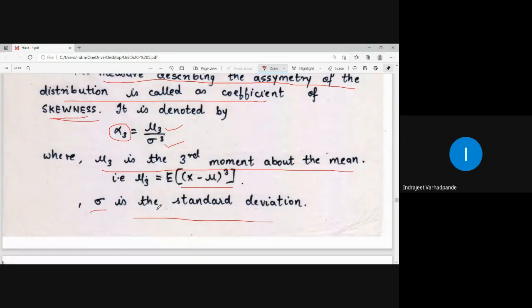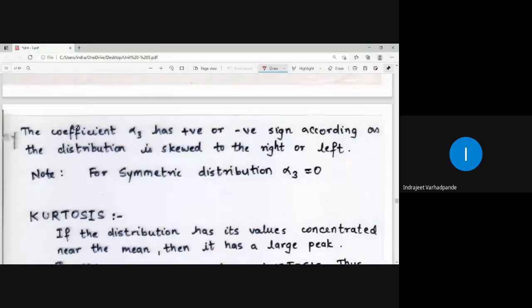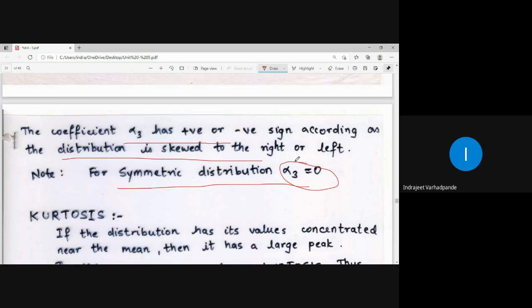Let us see what it means. The coefficient alpha 3 has a positive or negative sign according as the distribution is skewed to the right or left. For a symmetric distribution, when mean is equal to median is equal to mode, we say that alpha 3 is equal to 0. If it is positive, it is skewed on the right hand side.